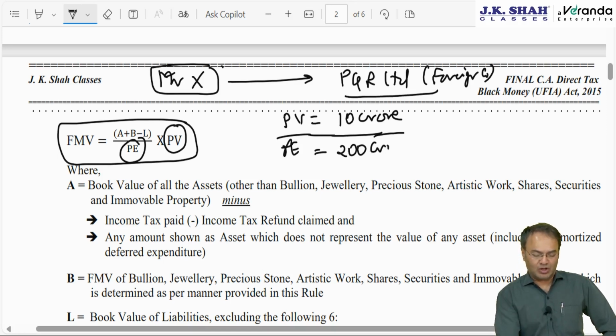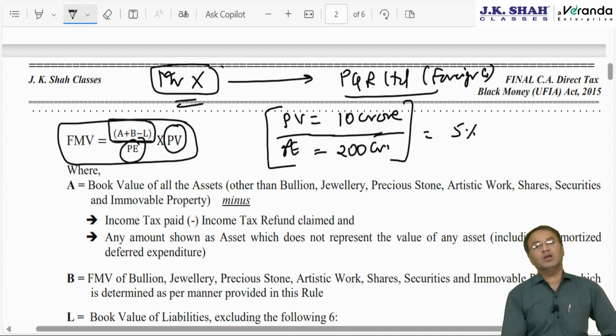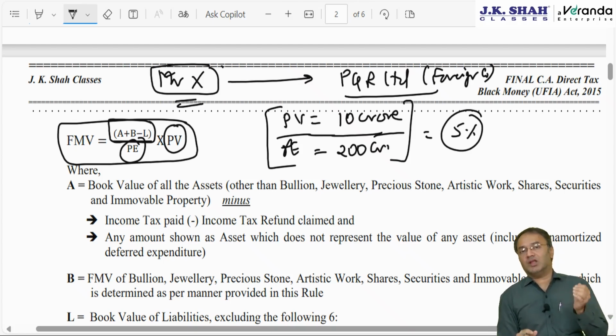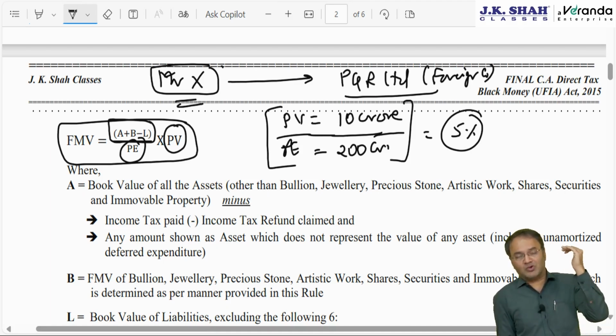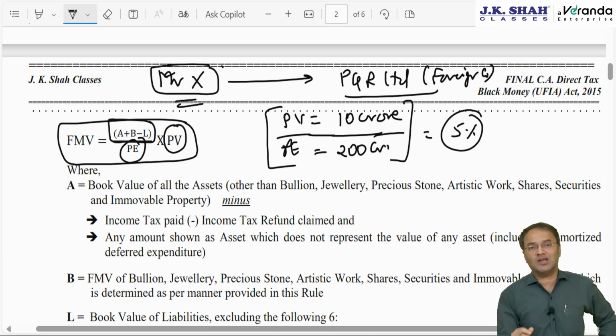Then 10 crore divided by 200 crore, this will actually give us the percentage holding of Mr. X in that company. So this will give us 5%. 10 divided by 200 will be 5%. So in such situation, A plus B minus L will give us the net worth of the company PQR Limited. Net worth into 5%, meaning thereby if net worth of the company is 1000 crore, then out of 1000 crore, what is the share of Mr. X? Mr. X is a 5% equity shareholder, 5% owner. So out of 1000 crore net worth of that company, 5%, that is 50 crore will be the value of shares held by Mr. X in this company.